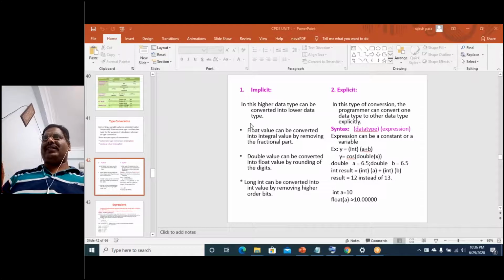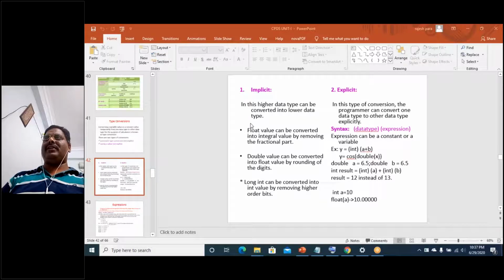I want to store, for example, int x is equal to 10, and I declare float y. Then I say y is equal to x.